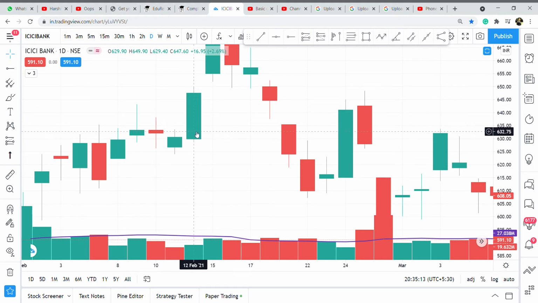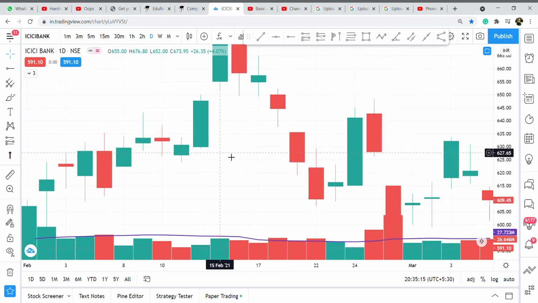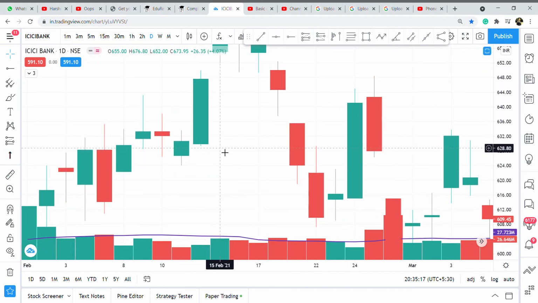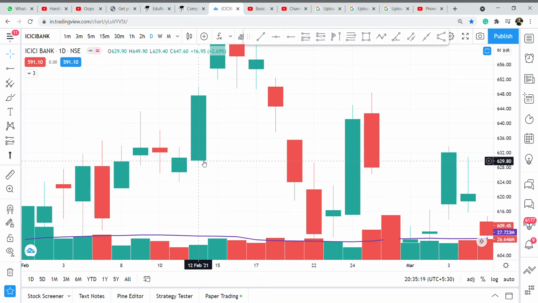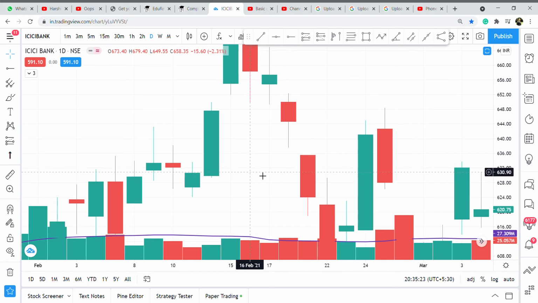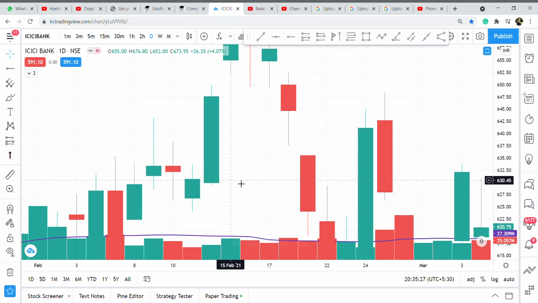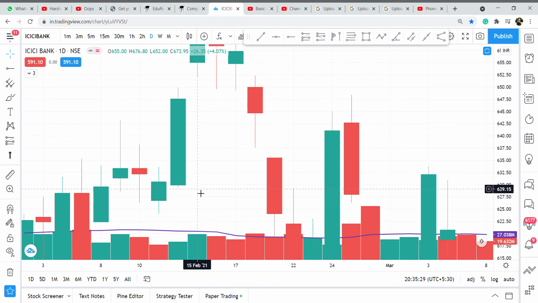When the stock closes higher, it will be green. So the bottom of the rectangle is where the stock opened on the 12th February, and it made a low of 629, went up somewhere till 650, and closed at 645.